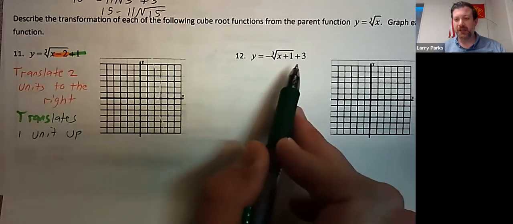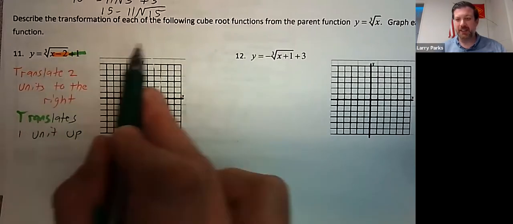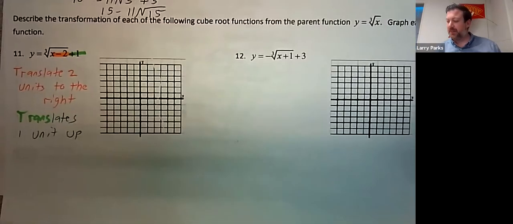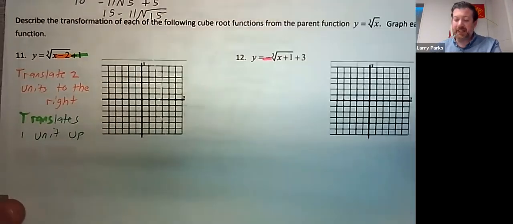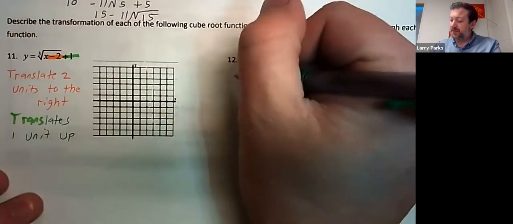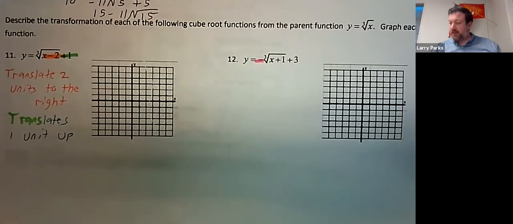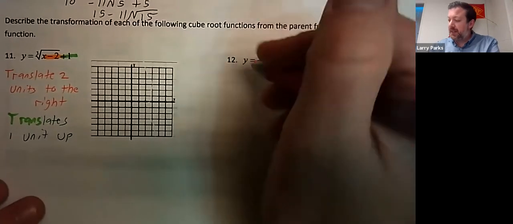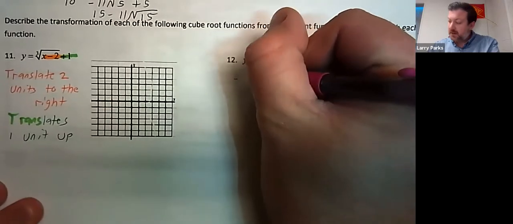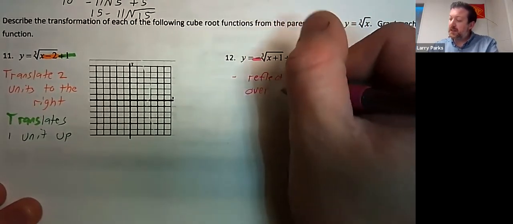Now, I'll let you do this one yourself. The only thing different is this negative out front. What does the negative do? I'll do that first step for you, just in case you forgot. The negative reflects it over the x-axis. It flips it over. Negative reflects over the x-axis.